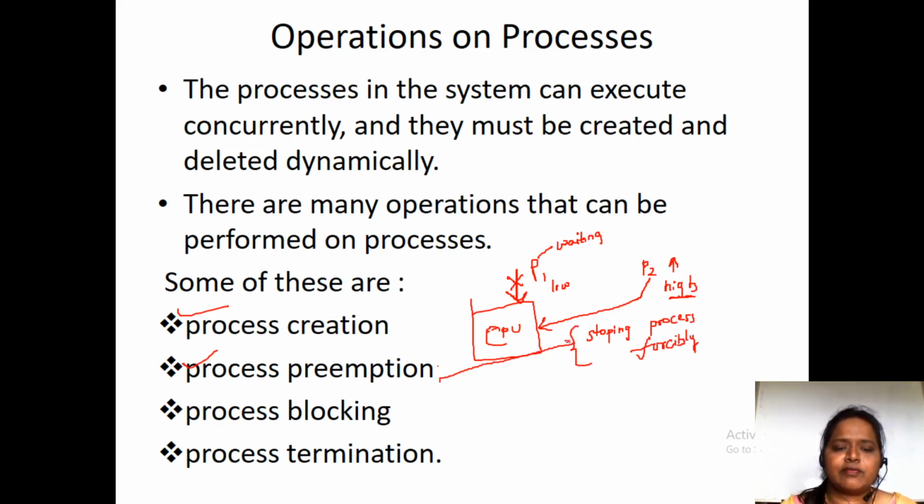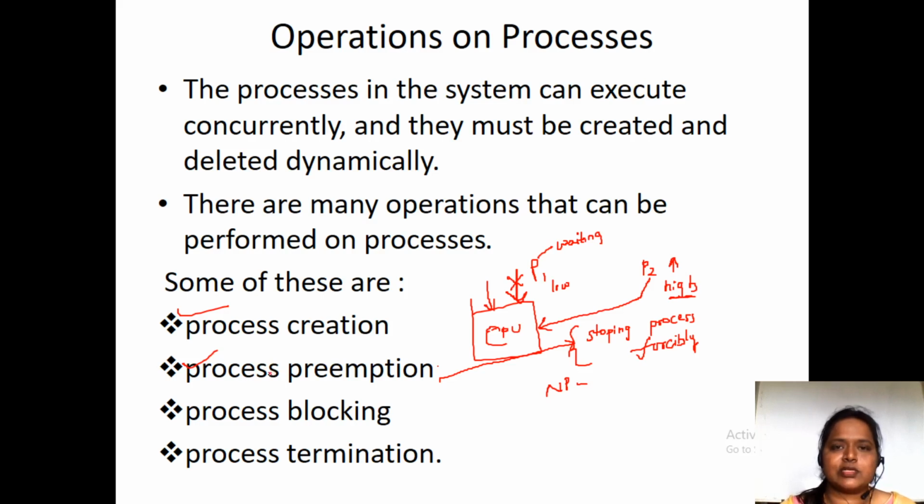When we are talking about non-preemption, here we can't stop the process in the middle. Once a process has entered the CPU, it has to complete all its tasks, and only then it leaves the CPU. So we can't stop in the middle for any reason. So that is preemption and non-preemption.